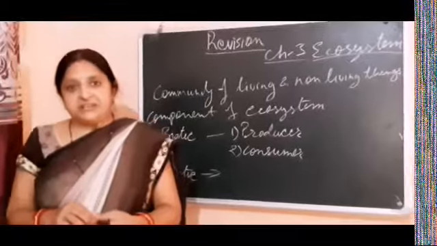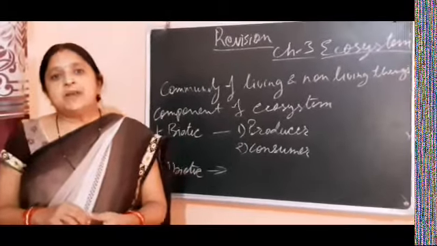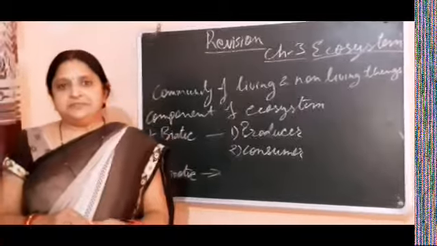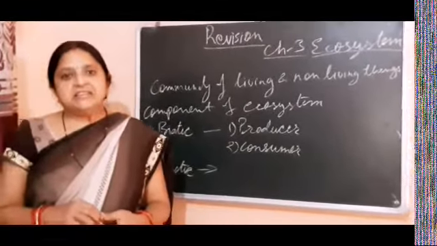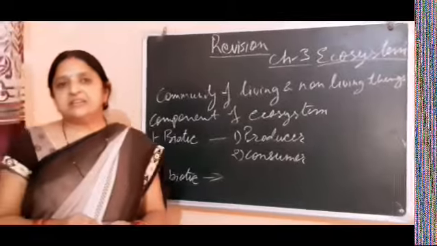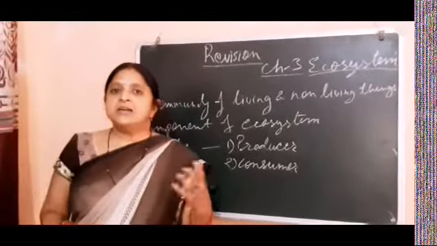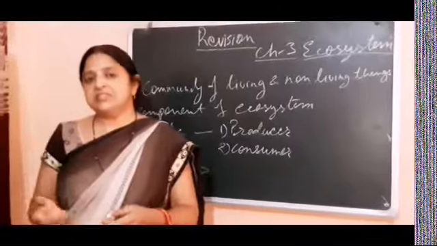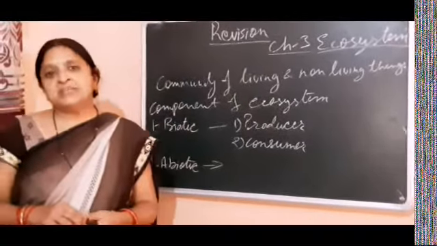Like plants. We all know that plants, for their food production, need water, air and temperature. These are non-living things, and a plant is a living thing. In this way they interact with each other, and without these things plants are not able to make their food,